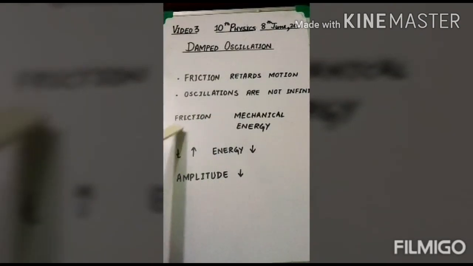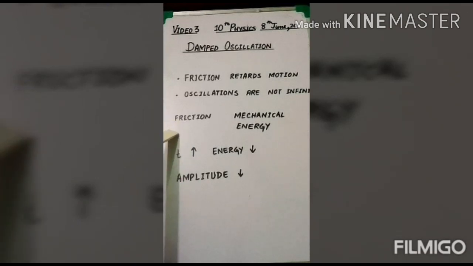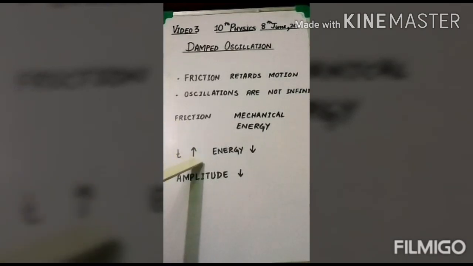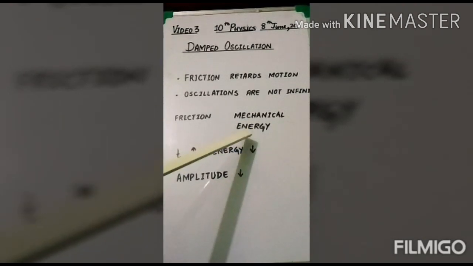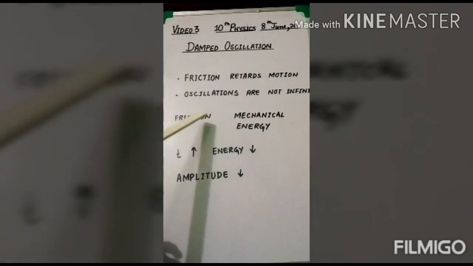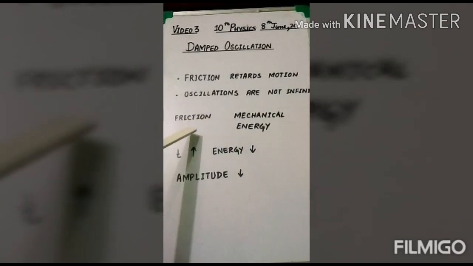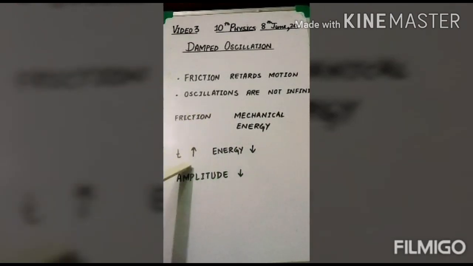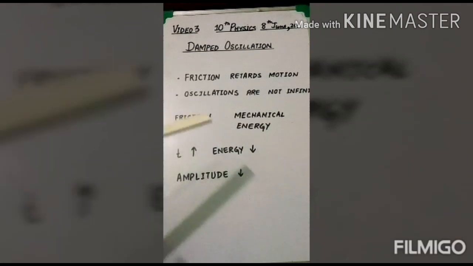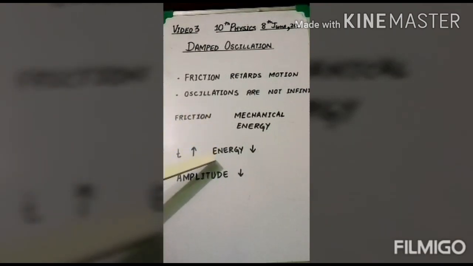Friction will be there all the time in the same amount. As time passes, a part of the mechanical energy with which the body is moving will be used by the friction, or a part of the energy will be used in overcoming the friction. That part, once gone, will never come back. So as time passes, the friction keeps eating up the energy, and the vibrating body will have less energy as time passes. When the energy becomes less, the amplitude with which the body is vibrating will also reduce with time.